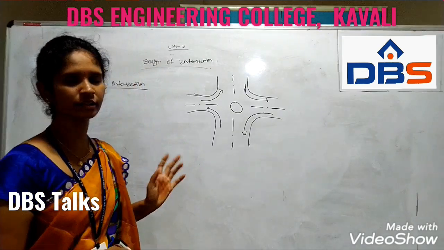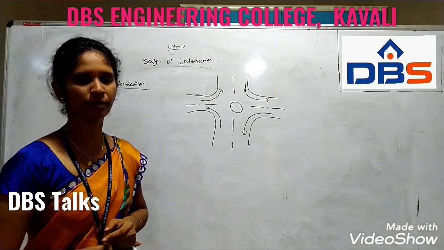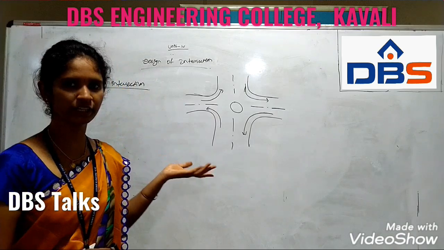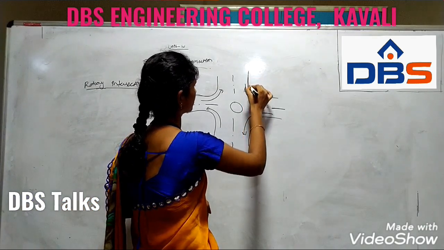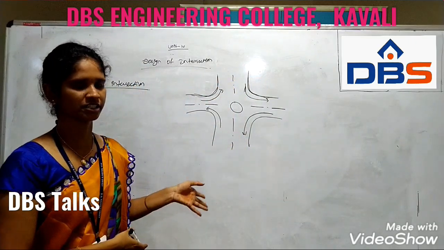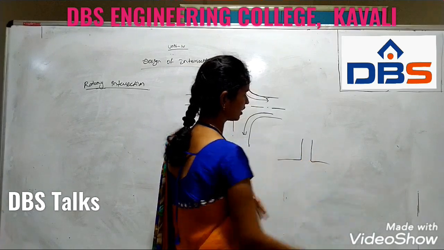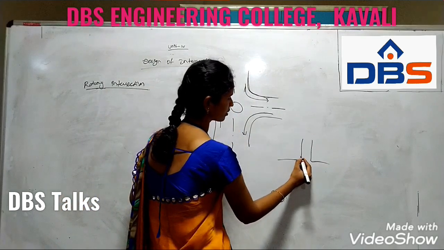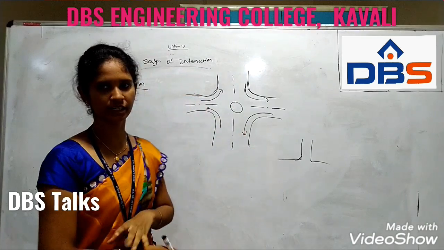The next topic is the rotary intersection. It is equal to the normal intersection, but the main difference between the rotary and the normal type of intersection is this. Here we provide an angled, curved way of intersection. In a normal intersection we provide it in an L shape, normally two straight lines. Here we provide it in a curved way, meaning some curvy nature will be available in the rotary intersection.